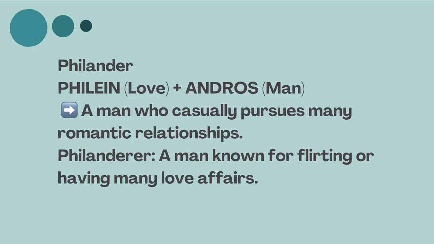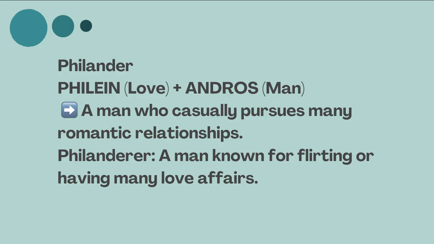Then we have philander. Philander comes from the Greek root philan. Philan again means love, which we have already seen. And then andros. Andros means man. We have also seen this word in one of the first few sessions, where the word used was polyandry.